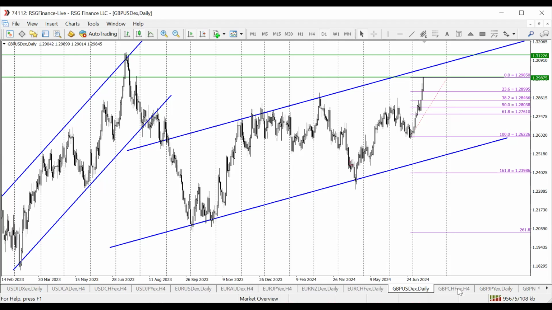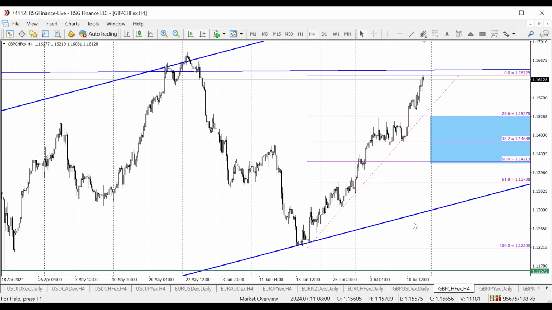Next on the list is GBP Swiss franc, and GBP Swiss franc, again, you can see I've already pulled up my Fibonacci tool, and here I'm expecting that needed retracement towards the 23.6 level or 38.2 or deep down to the 50.0 level.